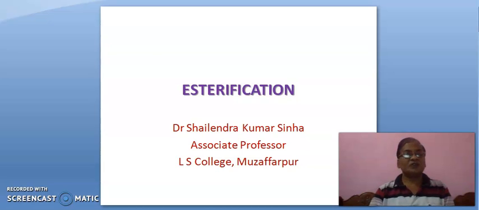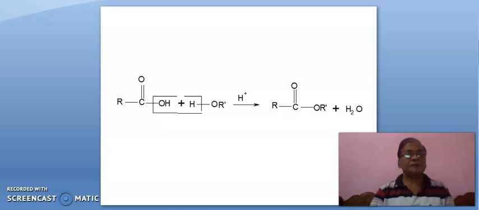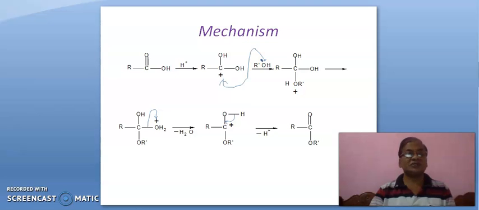Okay? So, you will see here, it is carboxylic acid and it is alcohol. When they are allowed to react together in presence of acid, ester is formed. Here, the OH group of carboxylic acid combines with the hydrogen atom of alcohol, leading to water. Now, let us see its mechanism.